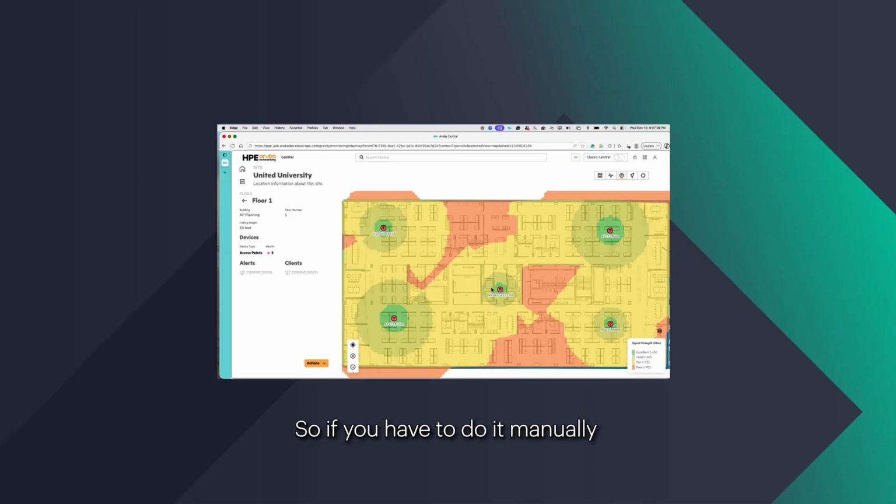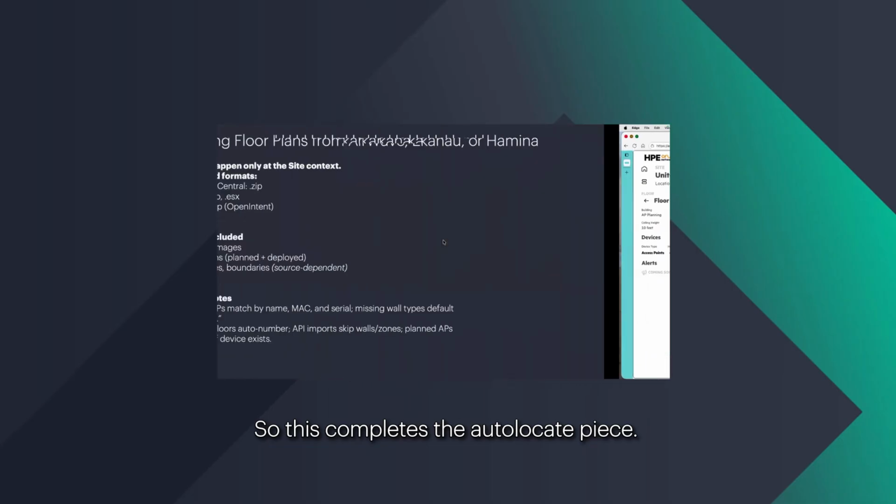So this step really comes in handy when you have hundreds of APs that you'll have to place. If you have to do it manually, you'll have to drag and drop all the 100 APs and place them. So there's a chance of erroring. So this actually takes care of all of that. So this completes the autolocate piece.